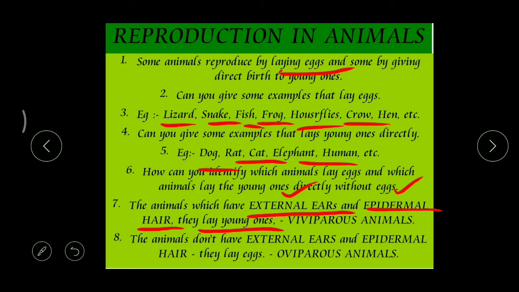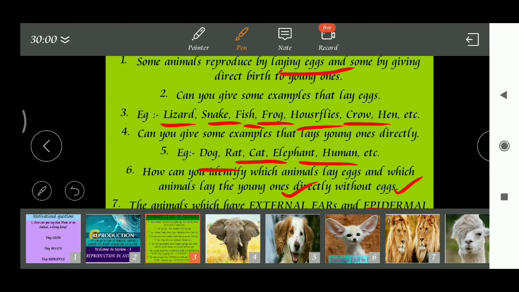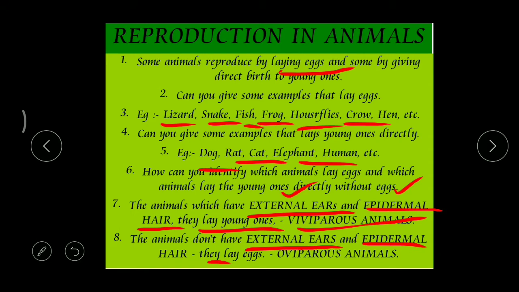Got it? And we call such animals viviparous animals. Viviparous animals. So what are those two characters? The animals with external ears and epidermal hair. And in some animals, we cannot find any external ear or epidermal hair. Such animals lay eggs, and we call them oviparous animals. Oviparous animals. So these are the two types of animals depending upon their mode of reproduction.